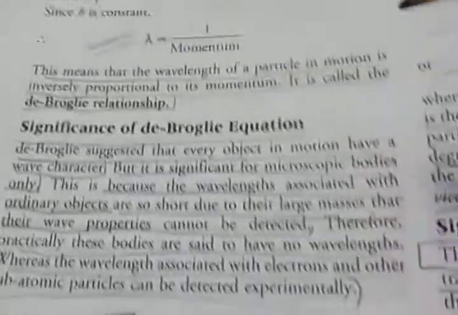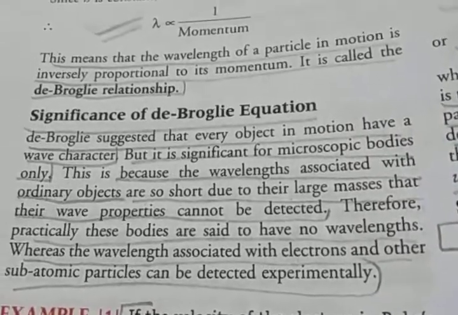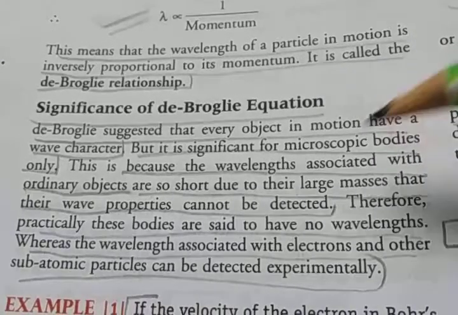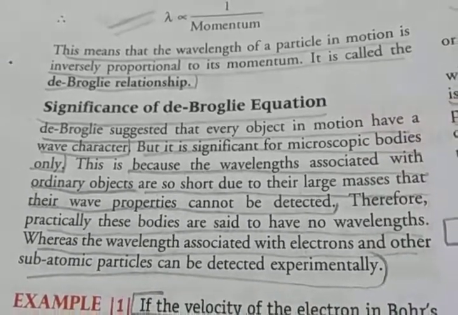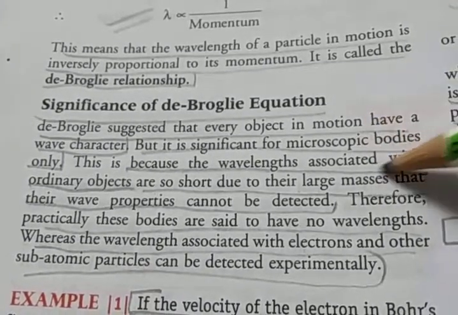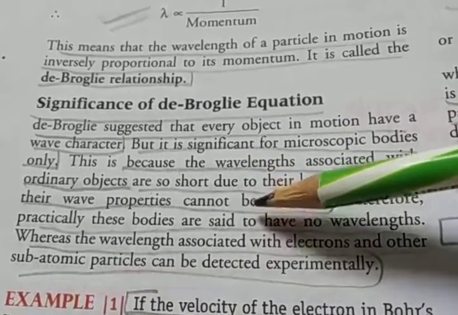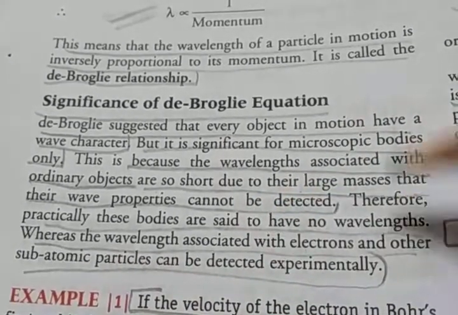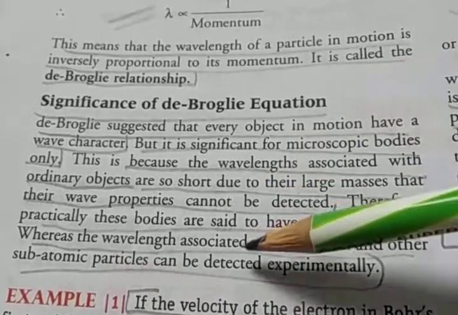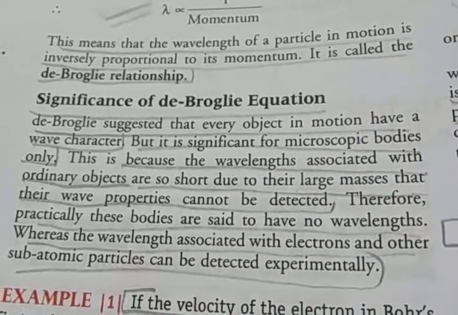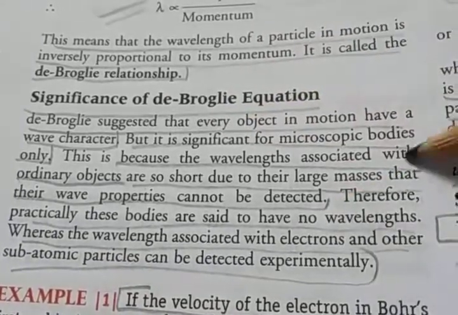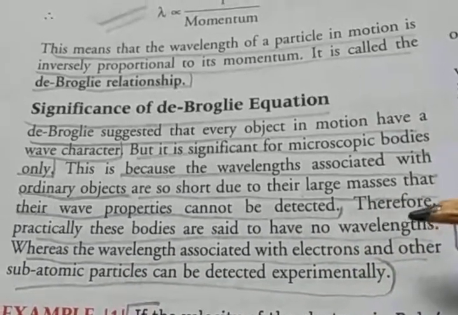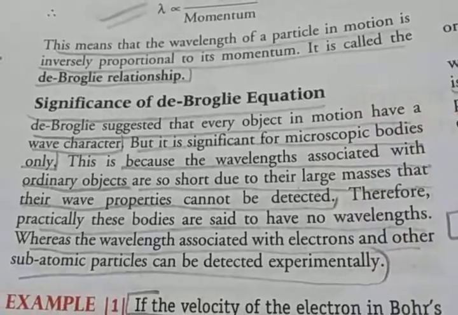Now the significance of the de Broglie equation. According to de Broglie, every object in motion has a wave character, but it is significant for microscopic bodies only. This is because the wavelength associated with ordinary objects is so short, due to their large masses, that their wave properties cannot be detected. That is the reason these bodies are practically said to have no wavelength, whereas the wavelength associated with electrons and other subatomic particles can be detected experimentally. So this is the significance of the de Broglie equation.